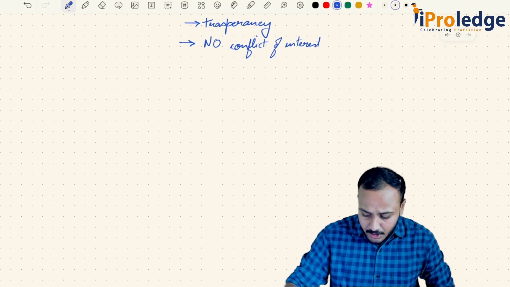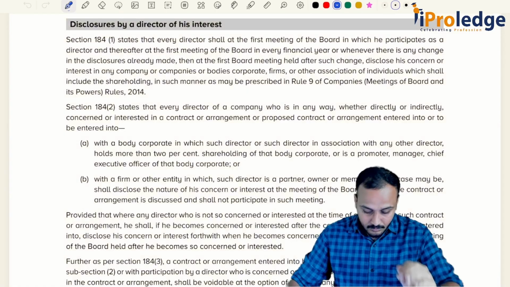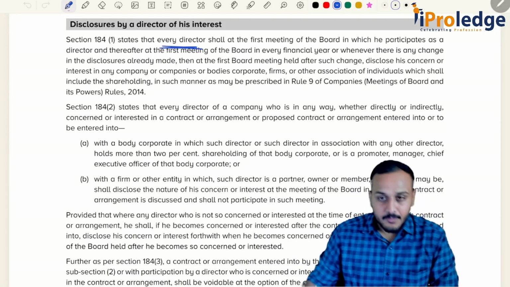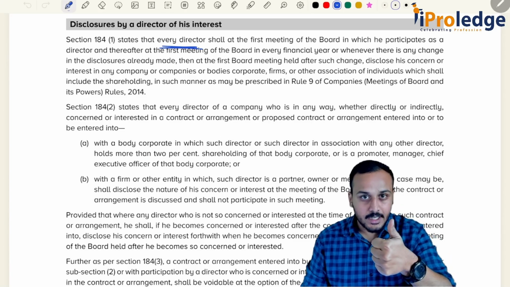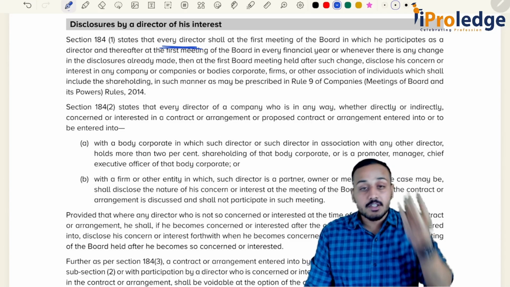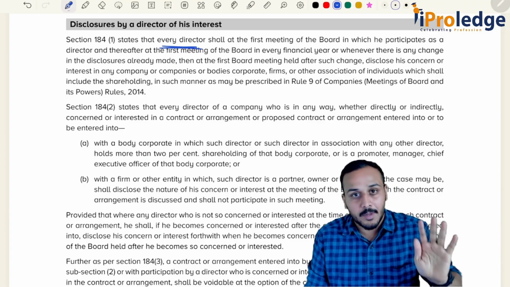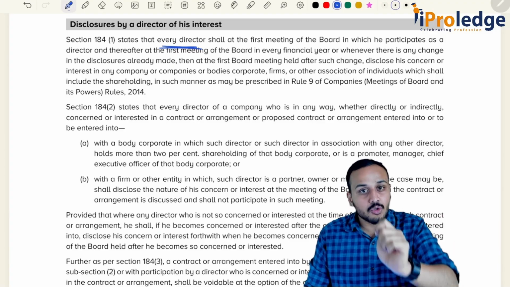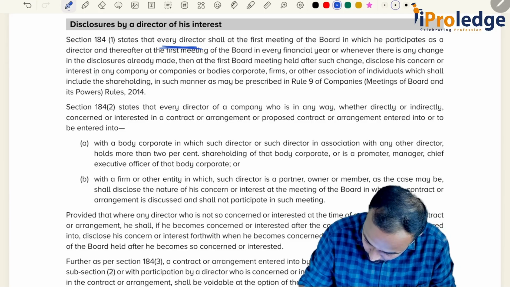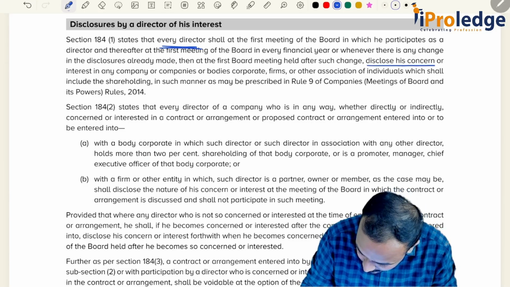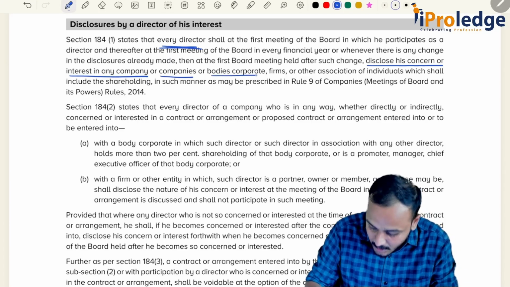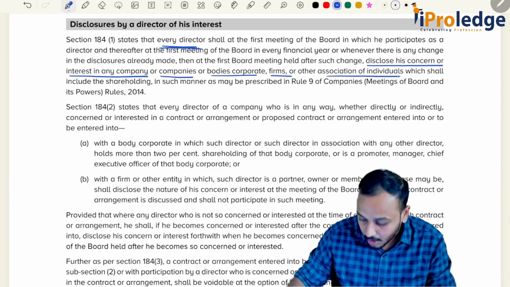Now coming to the Act, the provisions. Section 184 states that every director, does not matter if he is an independent director, a small shareholder director, an alternate director, a woman director, or an additional director, every single director has to disclose his concern or interest in any company or companies, body corporates, firms, or other association of individuals.